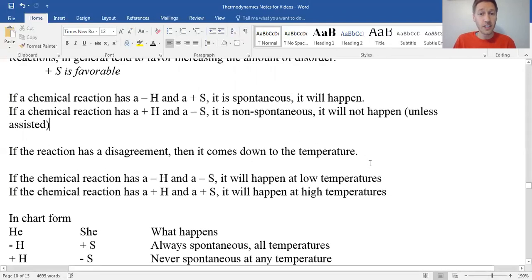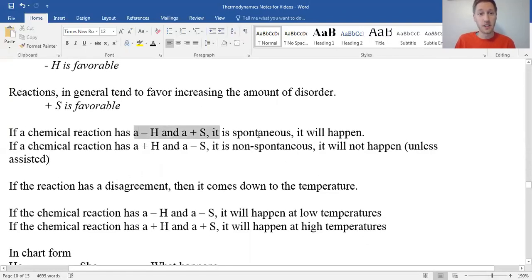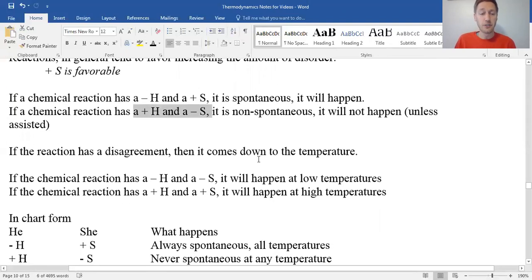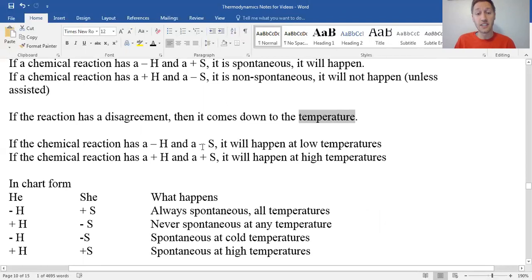If there's a disagreement, meaning they can't both agree, because in the first two examples they both agreed. This one is both favorable, this one is both not favorable. If there's disagreement, it comes down to the temperature, which is the energy available. The general rule is if a chemical reaction is a negative H and negative S, it happens at low temperatures. And if it's a positive H, positive S, it happens at high temperatures.